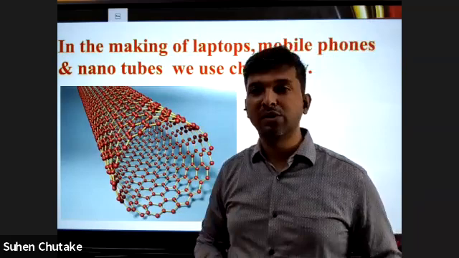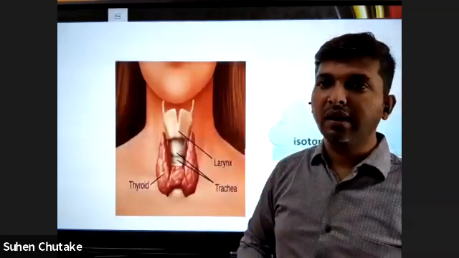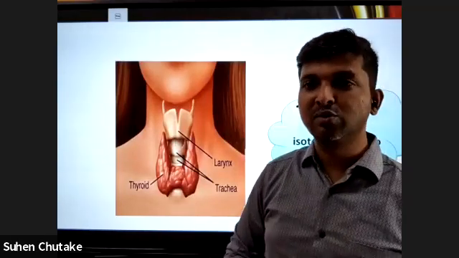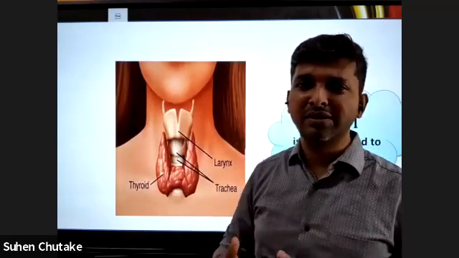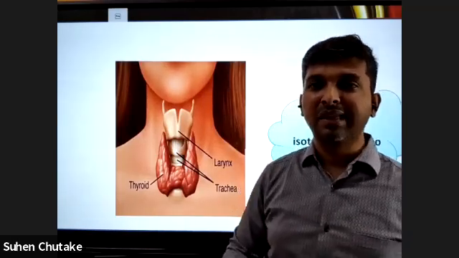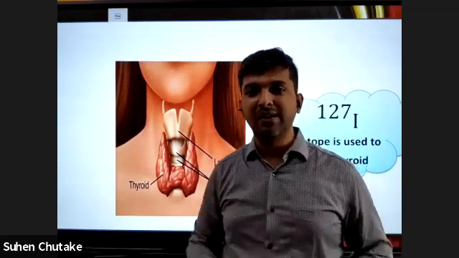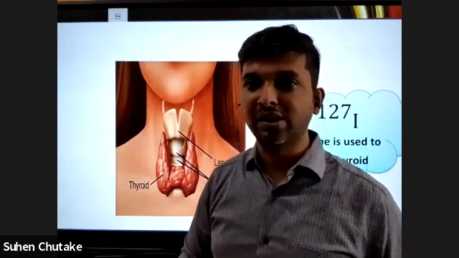Apart from that, charcoal is also an allotrope, an amorphous allotrope of carbon. Then apart from this, chemistry is also used. Like we were asking, where is chemistry? I should reframe the question: can you tell me a place where there is no chemistry? Everywhere there is chemistry. It's there in each and every area.